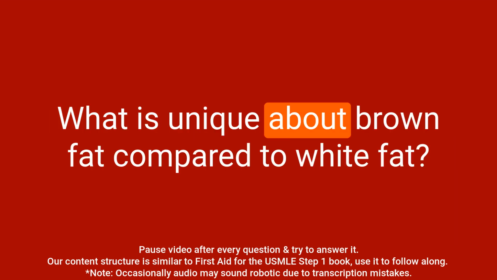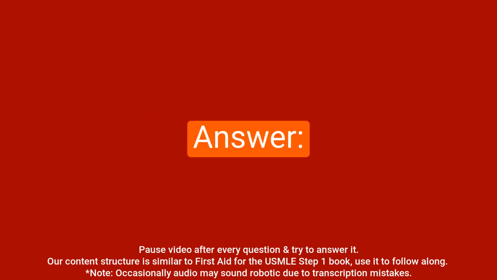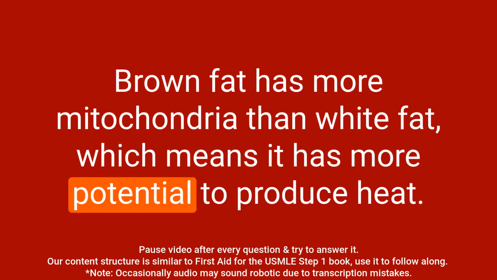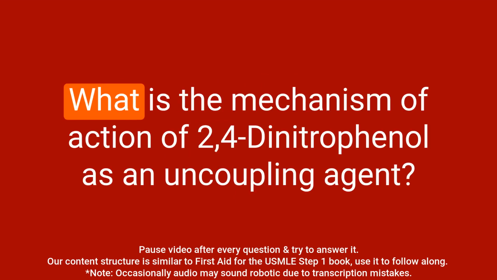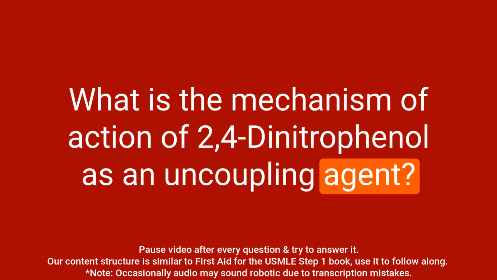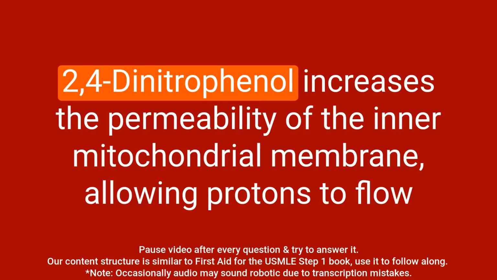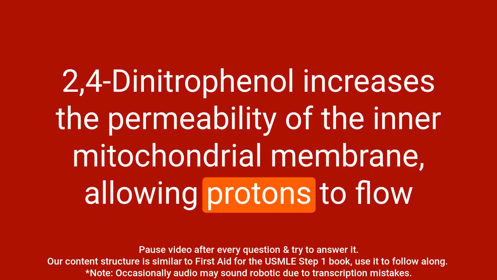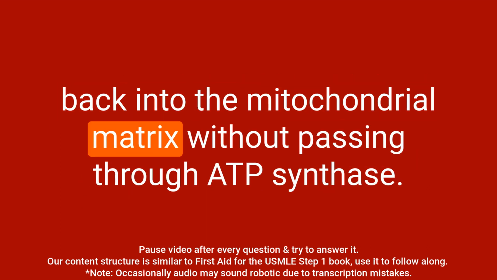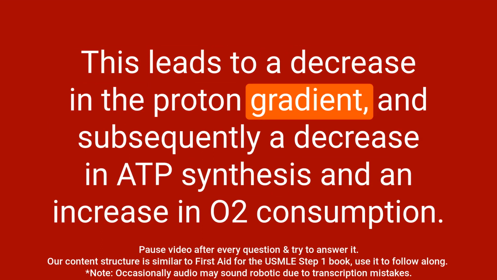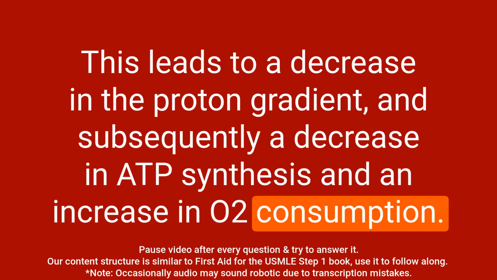Question: what is unique about brown fat compared to white fat? Answer: brown fat has more mitochondria than white fat, which means it has more potential to produce heat. Question: what is the mechanism of action of 2,4-dinitrophenol as an uncoupling agent? Answer: 2,4-dinitrophenol increases the permeability of the inner mitochondrial membrane, allowing protons to flow back into the mitochondrial matrix without passing through ATP synthase. This leads to a decrease in the proton gradient and subsequently a decrease in ATP synthesis and an increase in O2 consumption.